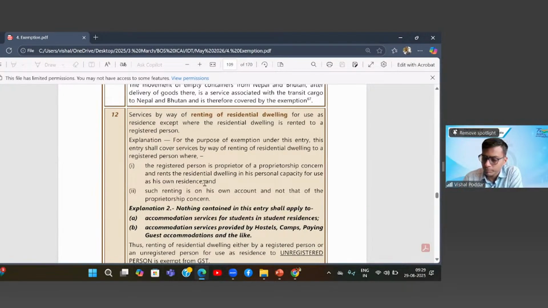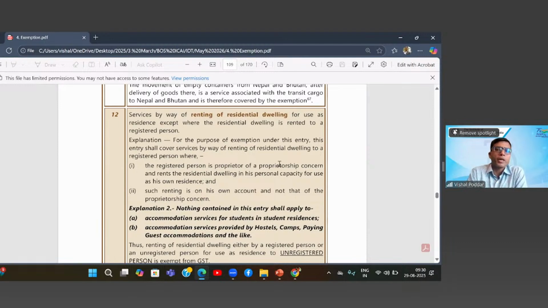Okay, entry number 12. Services by way of renting of residential dwelling for use as residence, except where the residential dwelling is rented to a registered person. Now, first, the explanation. What we are covering is renting of a flat, for simplicity, because the flat is a residential unit. When you are giving any commercial unit on rent, there is no exemption over here. So it has to be a residential dwelling like a flat.